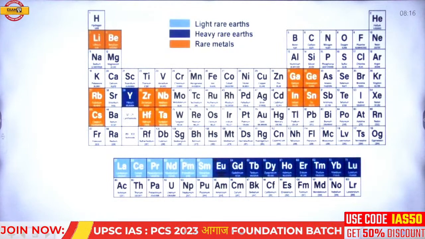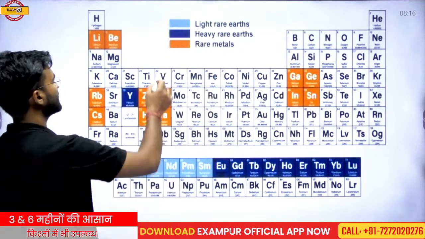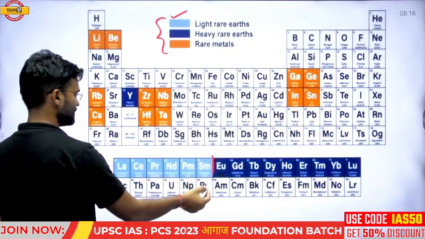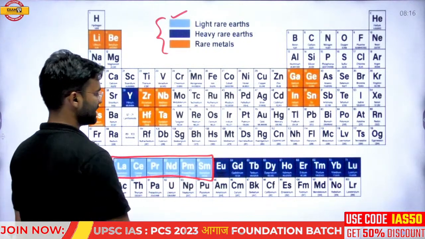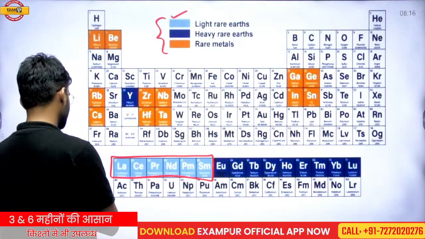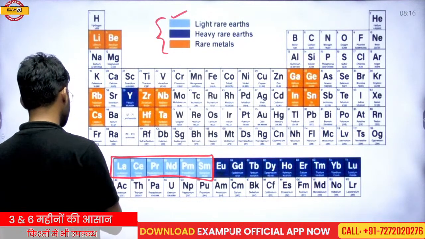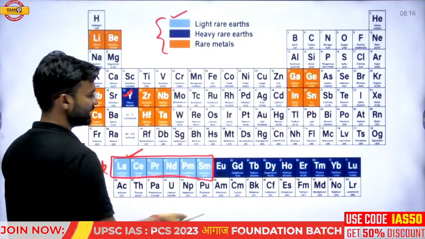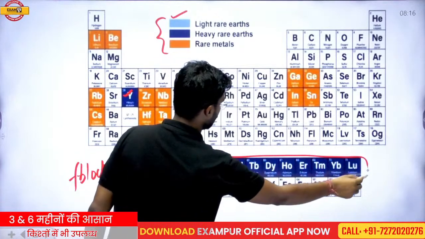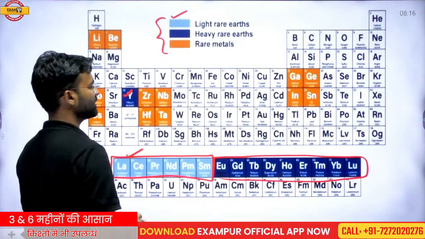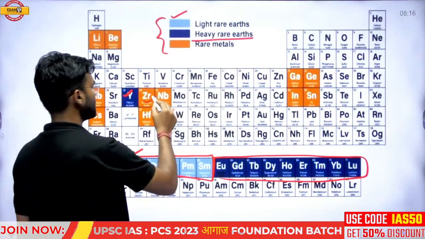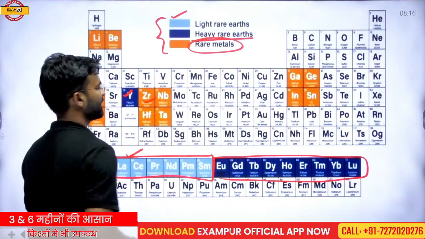In the periodic table, the colored section is the rare earth metal, and there are three categories of rare earth metal. First is the light rare earth metal. These elements in the F block of the periodic table are the light rare earth metals. The elements shown in dark green or dark blue are the heavy rare earth metals, and in orange color are the normal or general rare earth metals.